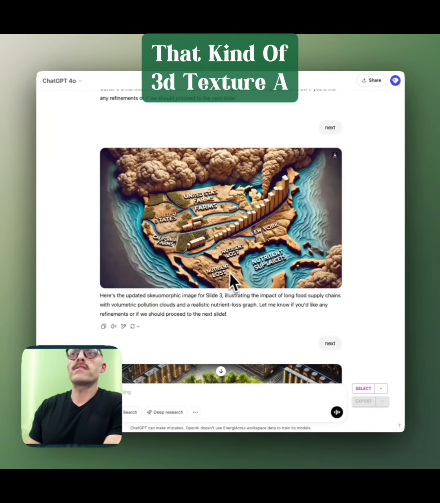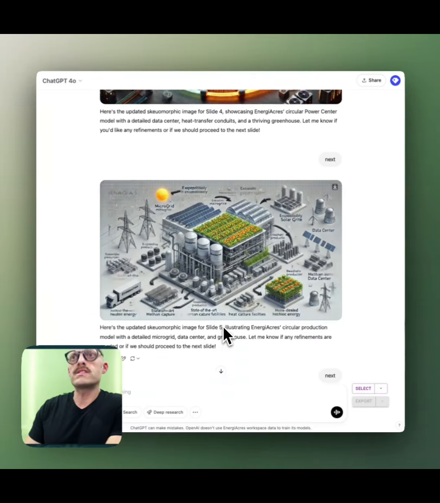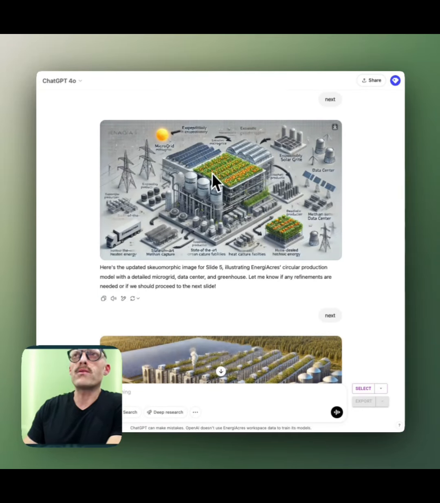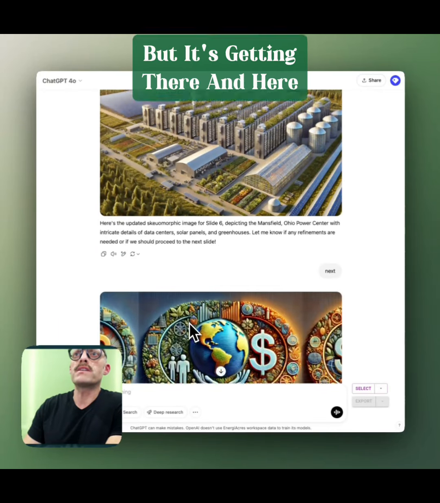That kind of 3D texture, a little bit Game of Thrones style. Just start watching that again, by the way. Such a good series.